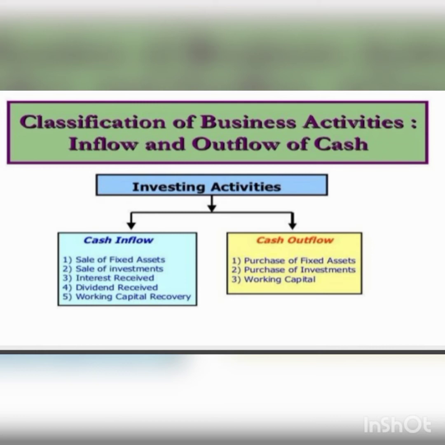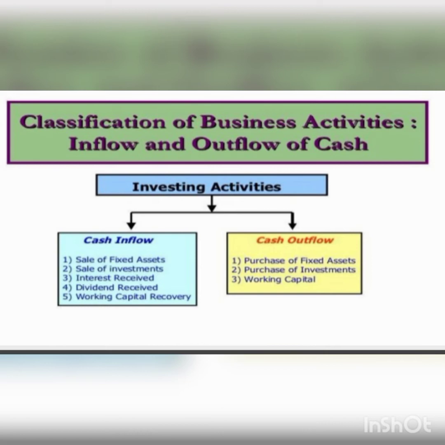The important cash outflows under investing activities are purchase of fixed assets, purchase of investments, then purchase of intangible assets, etc. The major cash inflows under investing activities are sale of fixed assets, sale of investments, interest received, dividend received, working capital recovery, and any income received which is held as investment. These are the important inflows of cash under investing activities.